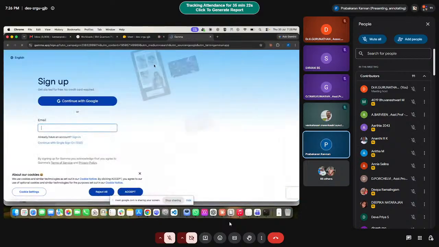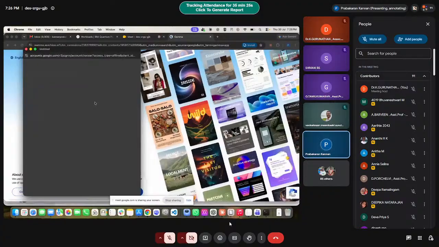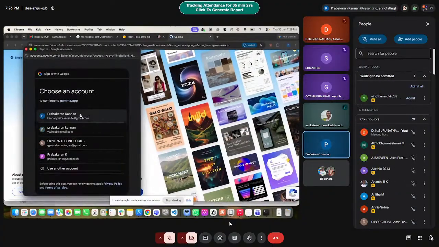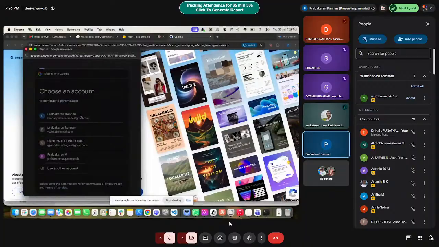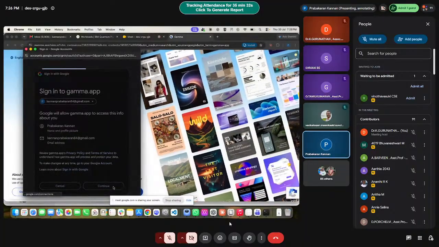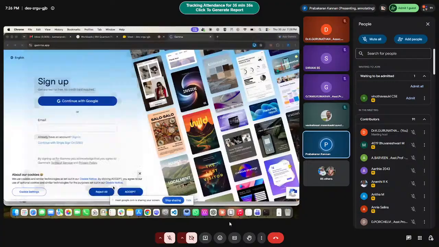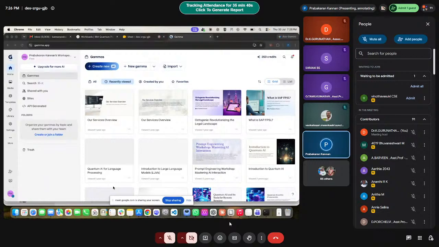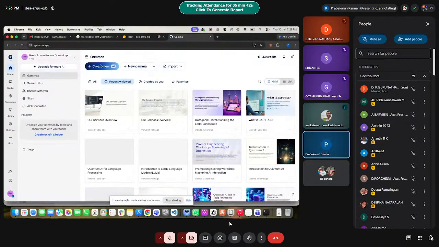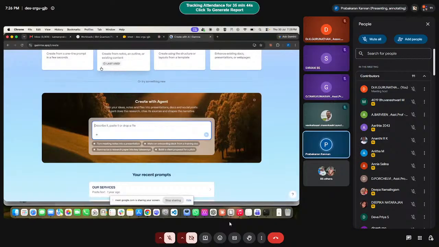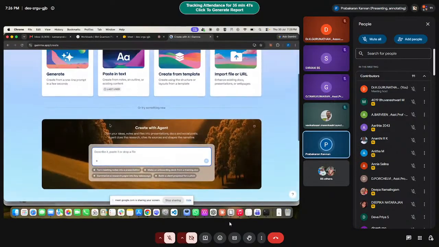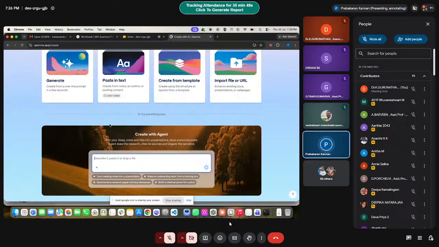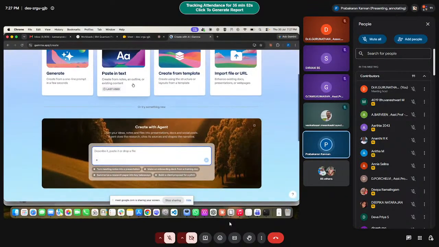I'm trying to show how a PowerPoint presentation gets generated with the help of GenAI. I have already shared my screen. First you can register by yourself. Some free credits would be available, or they would say only 8 pages you can generate, but it's fine to explore. Either you can ask ChatGPT for the content and paste it as text here, so there are two ways, or you can ask it directly to generate.